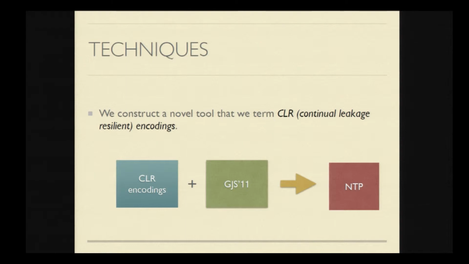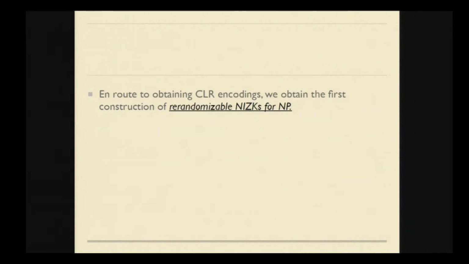So combining both of them will give us non-transferable proof systems. So as a result of our techniques and our result, we obtain interesting consequences. The first consequence is we get the first construction of re-randomizable NIZKs for all of NP. And the previous works had focused on obtaining re-randomizable NIZKs for some specific NP relations.